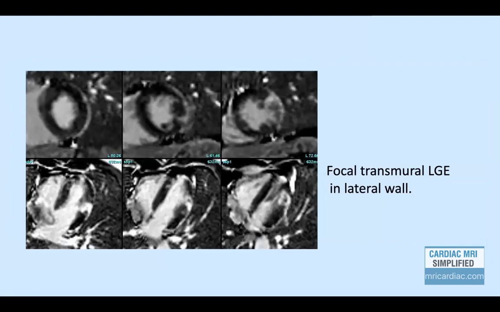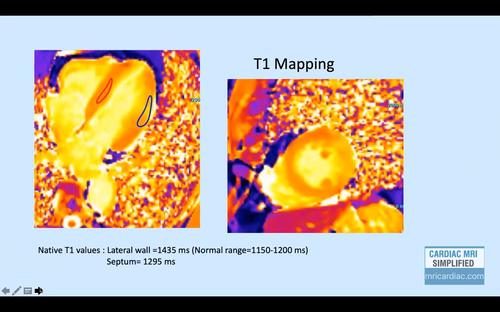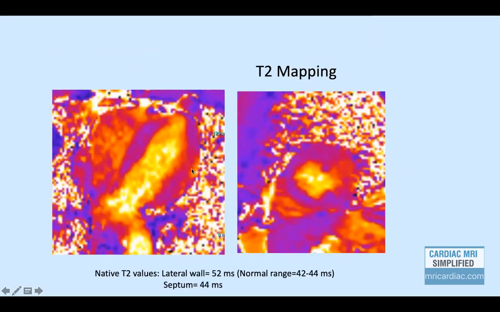Post-gadolinium images obtained after 10 minutes showed focal transmural LGE in the lateral wall, as seen over here. Small foci in distal apical septum could represent previous infarct in the distal LAD territory. T1 mapping images reveal increased T1 values in the lateral wall corresponding to the same scar in the LGE images. T2 mapping values in the same area were also significantly elevated.